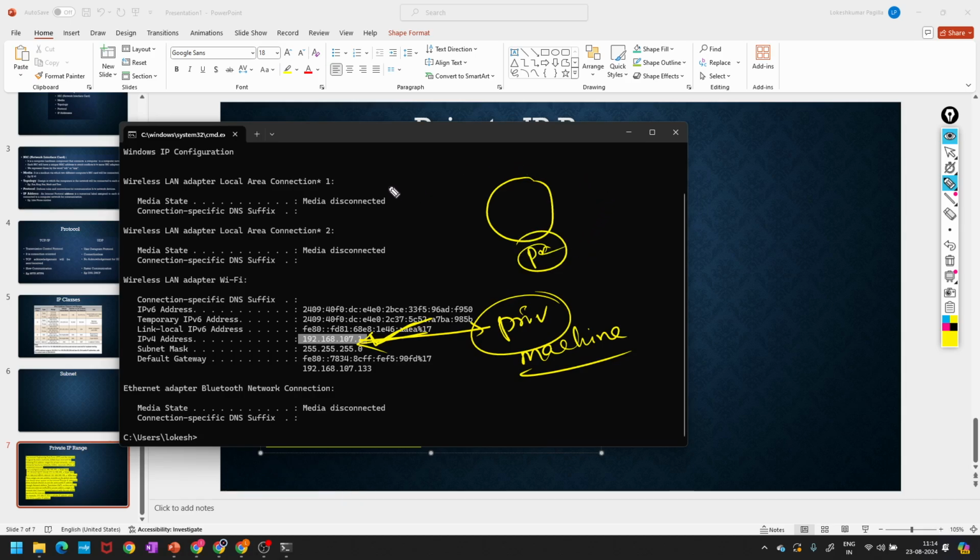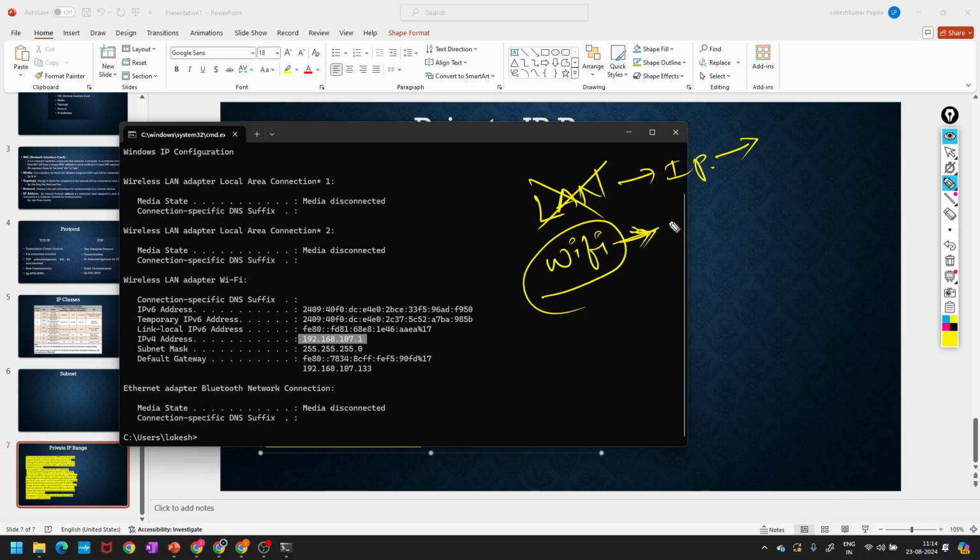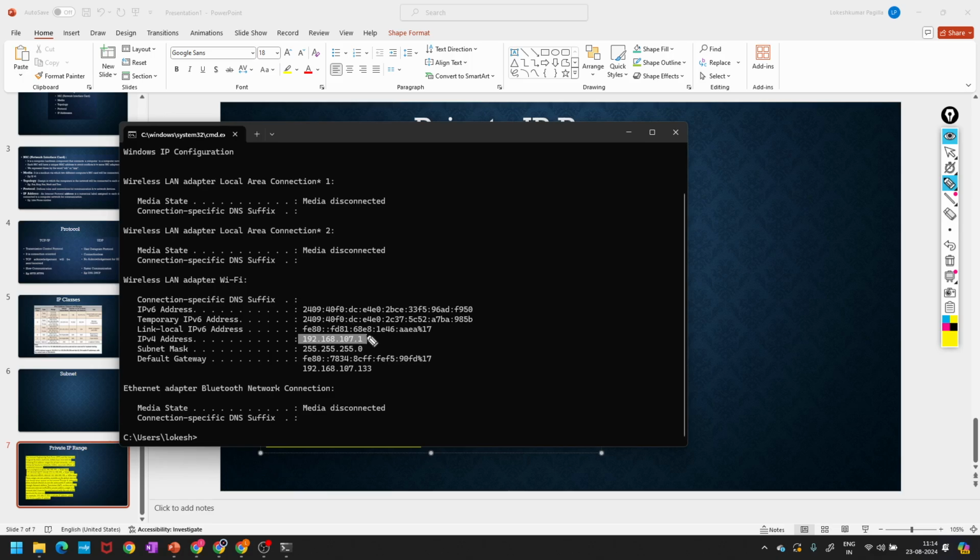If you are using the internet, it is a public IP. For example, if you are connected with a LAN connection, you have an IP address. If you disconnect the LAN and connect to a Wi-Fi network, what will happen? The IP gets changed according to your network, right? So this is your IP address. For example, I want to see what my IP is exactly.